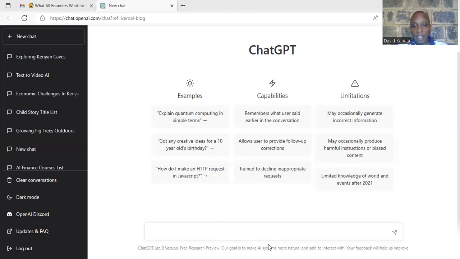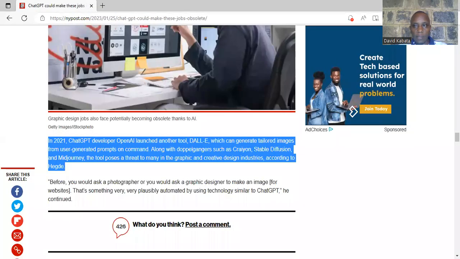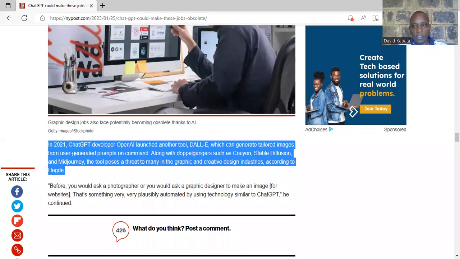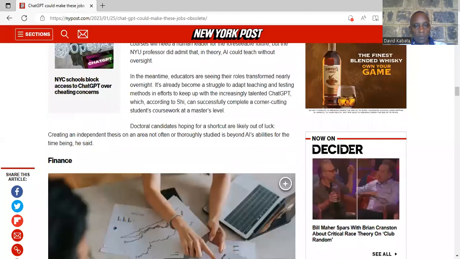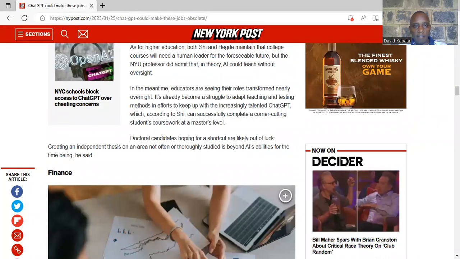Now, the article that I'm going to deal with is this one. If you look at this article here, it talks about some of the areas that are going to be disrupted by OpenAI or artificial intelligence. You can see this is what they have here. It's a big article about all that.